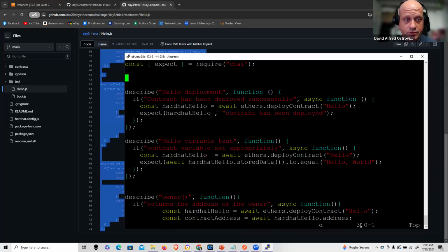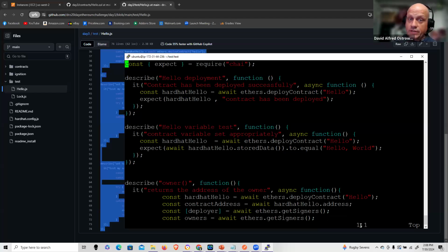Let me clean up some extra space here. First thing, we are leveraging the chai library and the expect function. The require is pulling that in so we can reference it from our testing script. The first reserved word here is the describe function. It's interesting to note that the describe function only allows you to add documentation to the output and format it appropriately. It doesn't do any more functionality beyond that. It's not named as an async, by best practice.